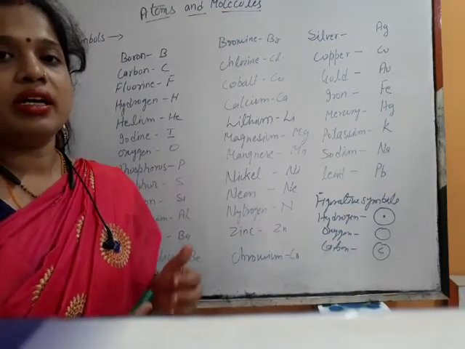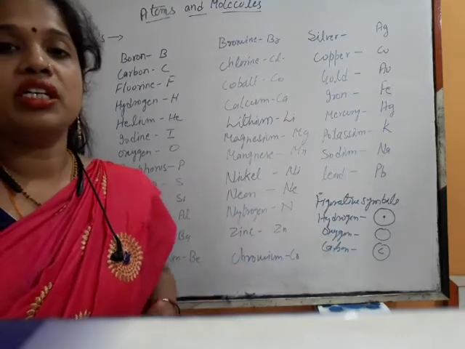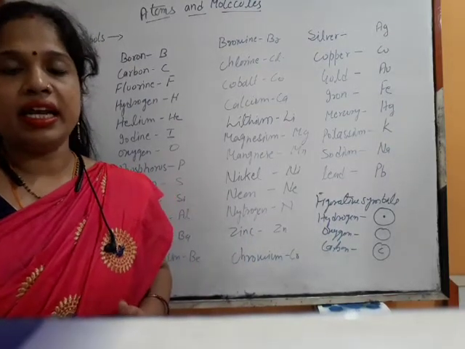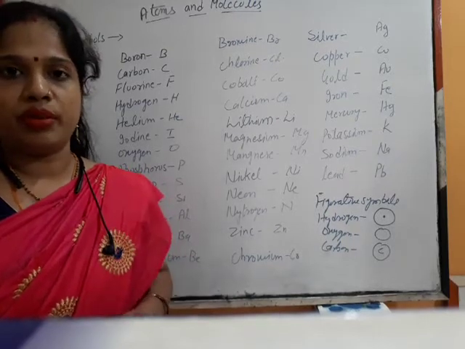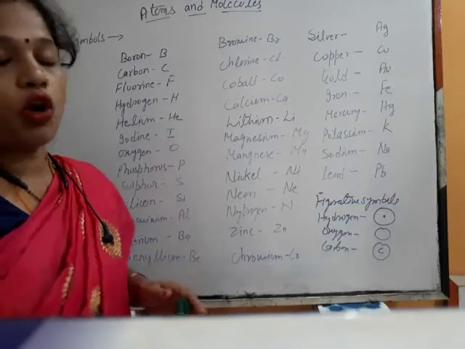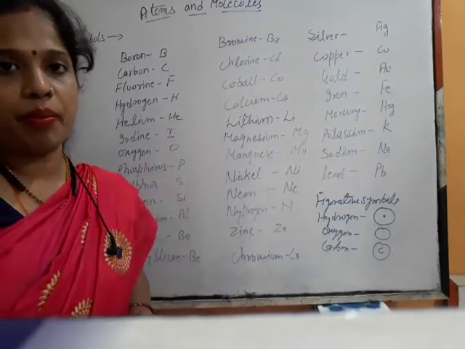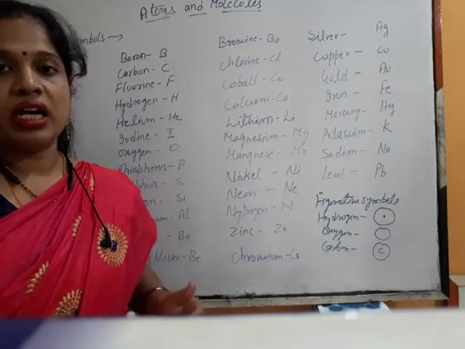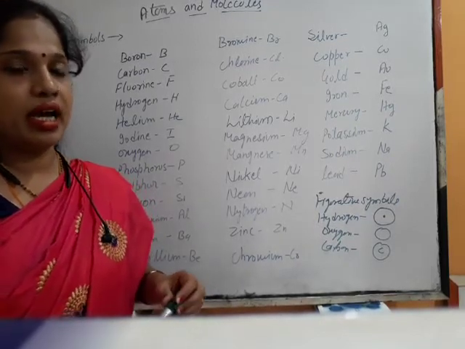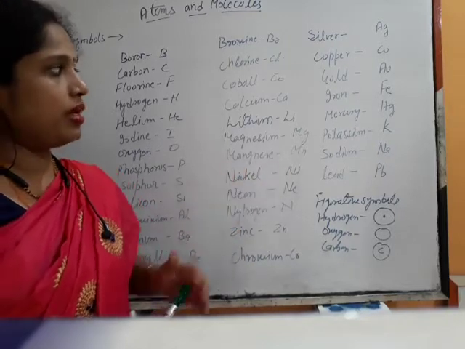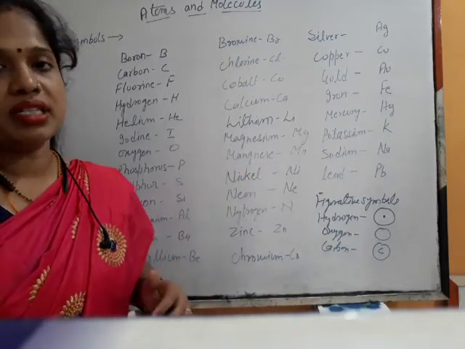He formed certain rules: for whatever the name of the element, he gave the symbol with the first capital letter of that element. Suppose carbon, spelled CARBON, has the symbol capital C.